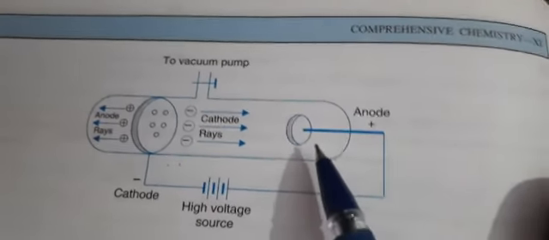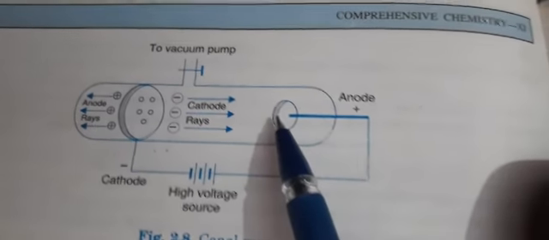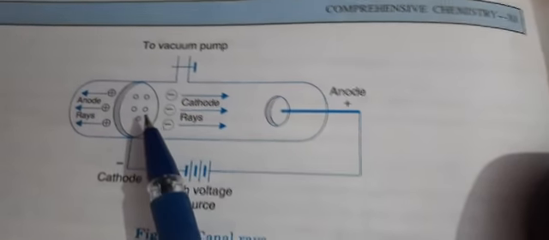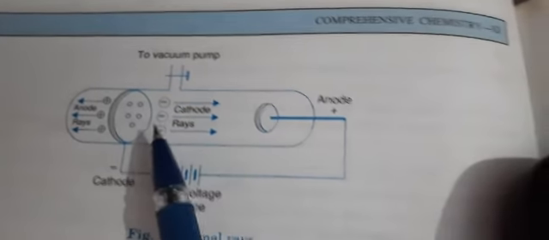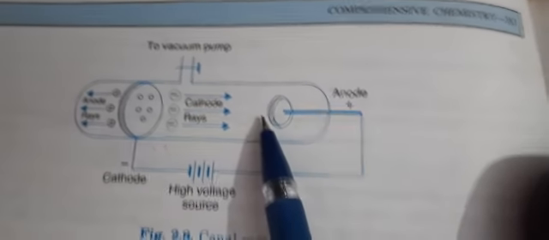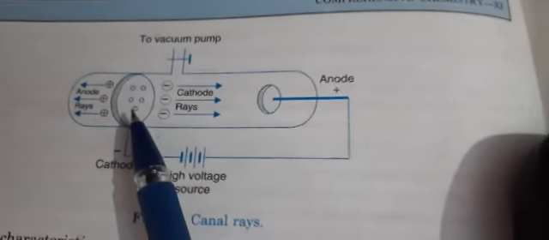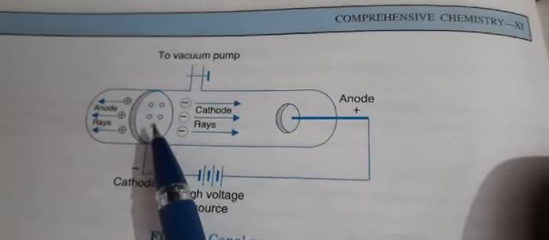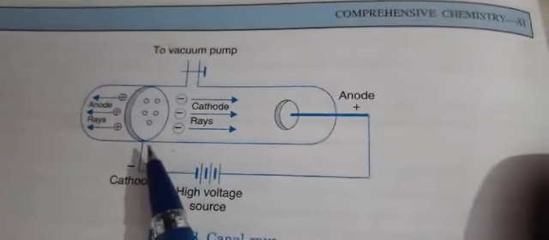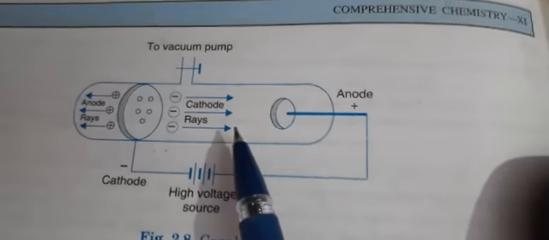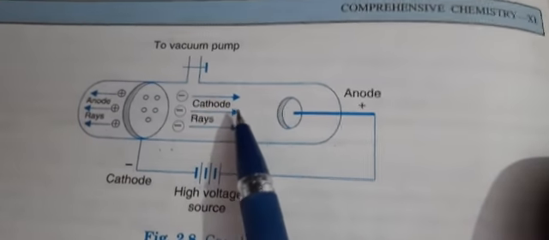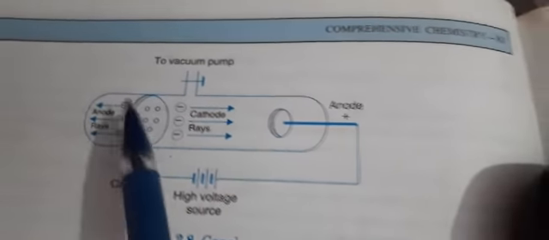But when we are studying the anode rays, which emanate from the anode and move towards the cathode, that is why we call them anode rays. In the case of anode rays, we observe that every time we change the gas, the glow is different.